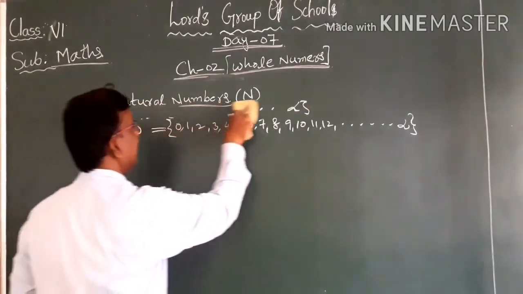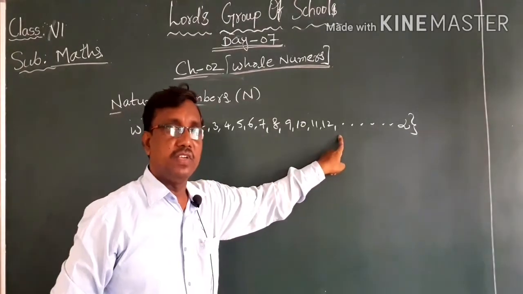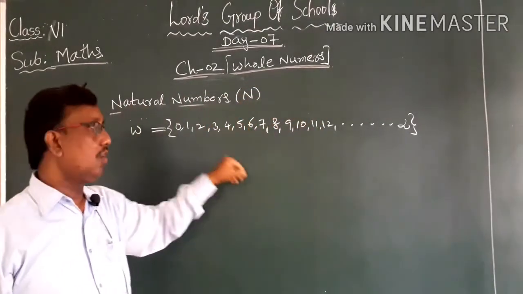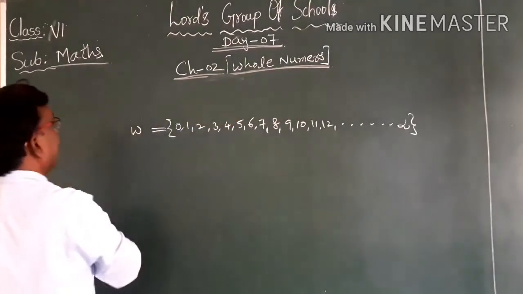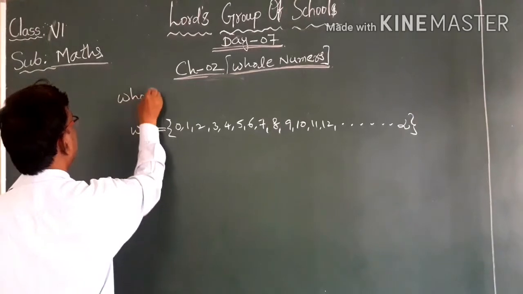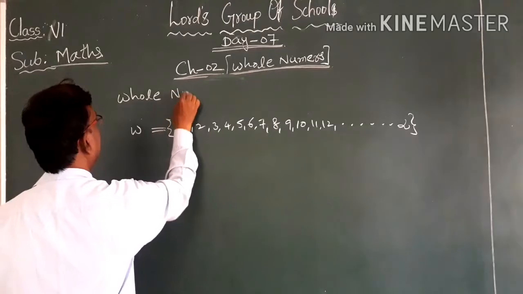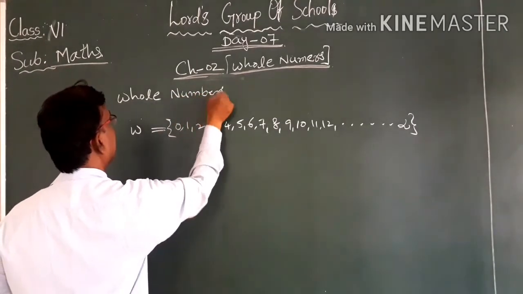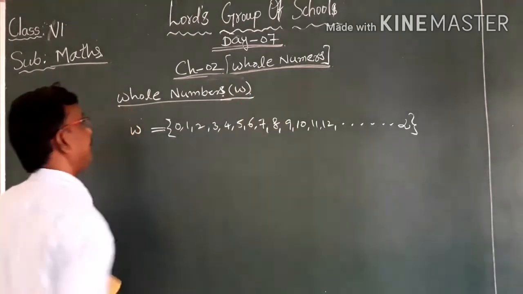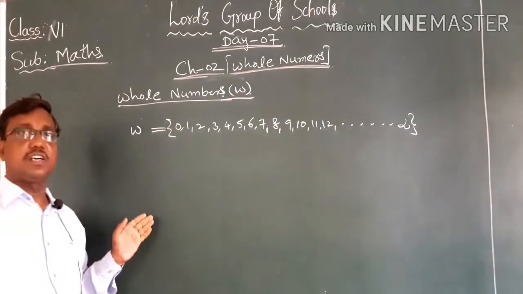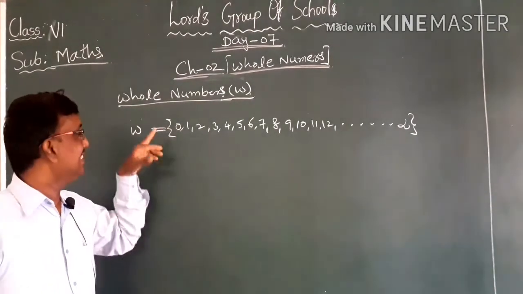Once again I will say, if we add 0 to the set of natural numbers, then we get a new set, that is called whole numbers, and the set of whole numbers is denoted with W, and W equals 0, 1, 2, 3, 4, 5 and so on. In this set, the least or the lowest or the smallest whole number is 0.